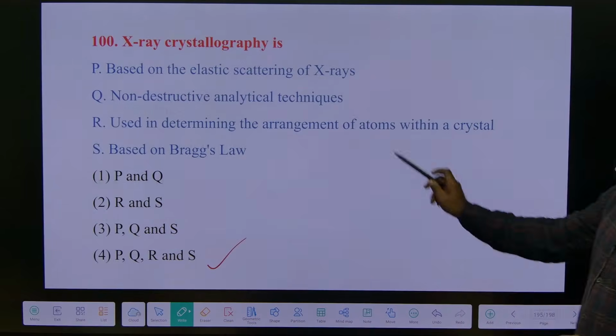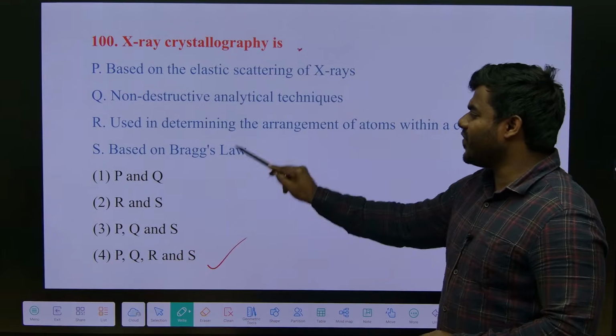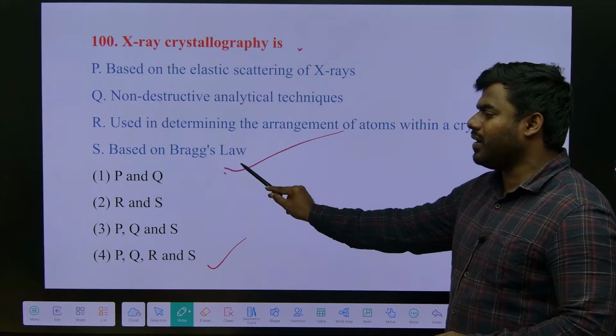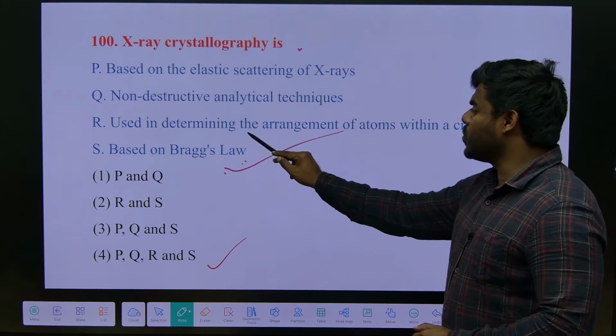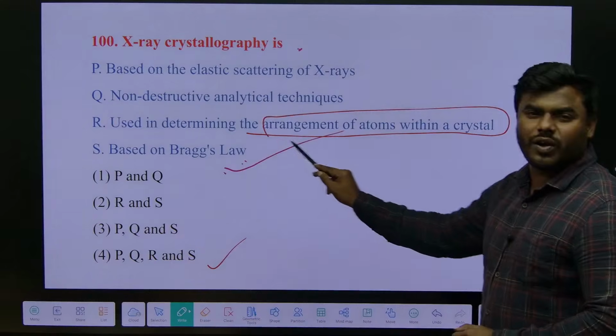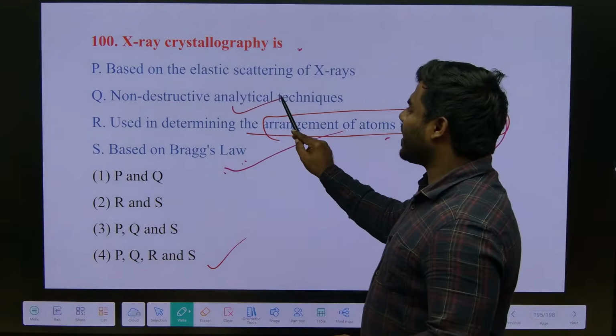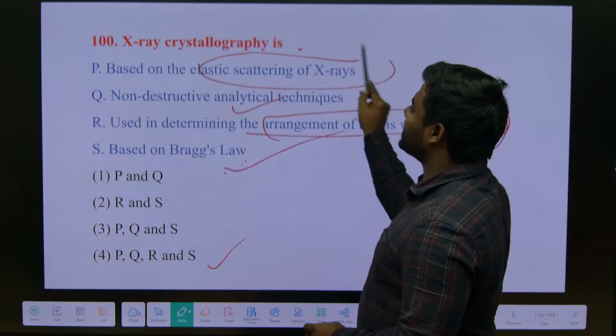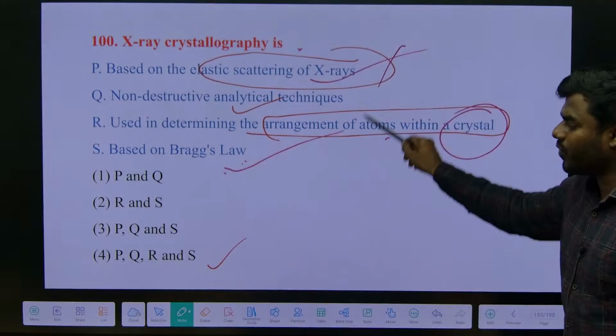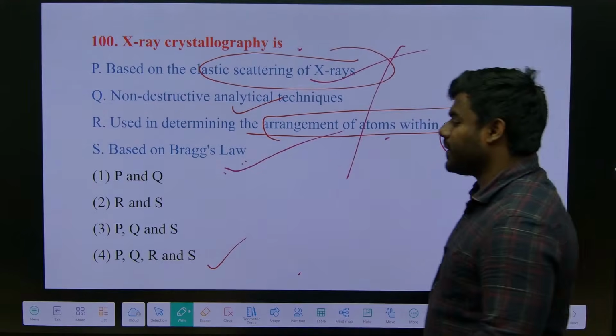It depends exclusively on Bragg's law, which is used in determining the arrangement of atoms within a crystal, a non-destructive technique which follows the elastic scattering of X-rays. All 4 options are right.